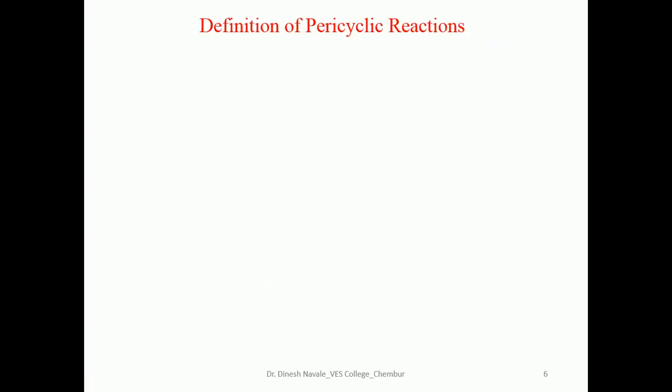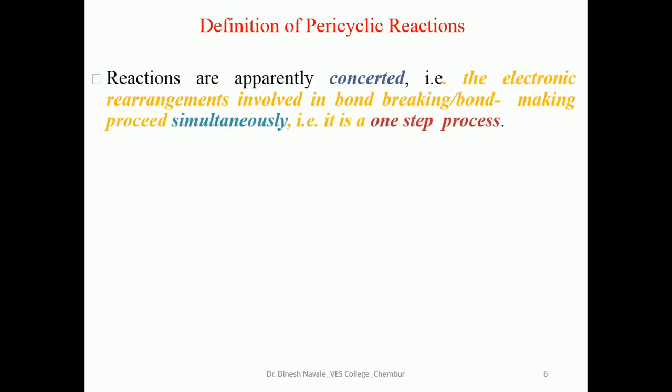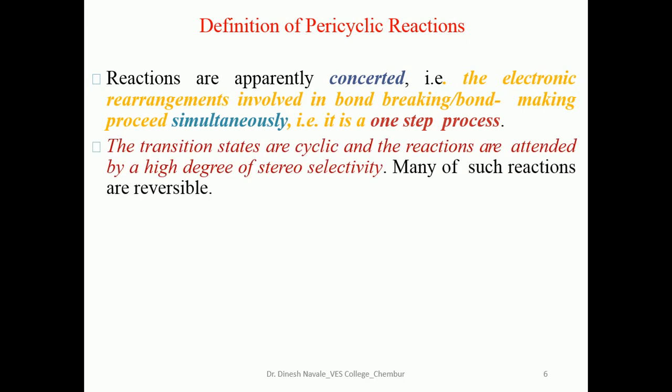So what is the definition of a pericyclic reaction? Pericyclic reactions are apparently concerted, that is, the electronic rearrangement involves bond making and bond breaking simultaneously. It is a one-step process. The transition states are cyclic and the reactions are attended by a high degree of stereoselectivity.